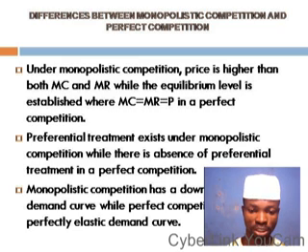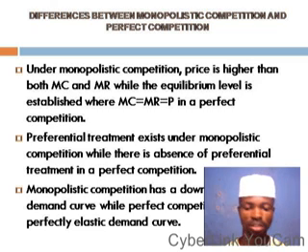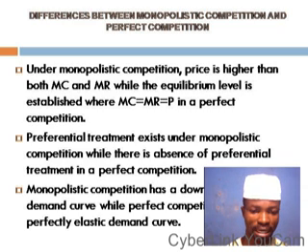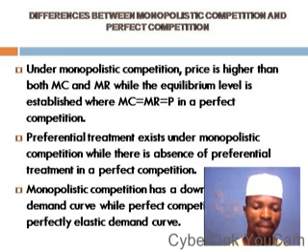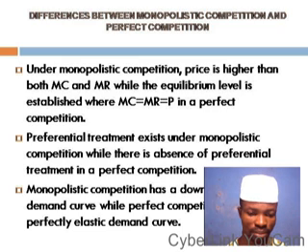Yeah, under perfect competition, if you can still remember, we said a perfect competitor has a perfectly elastic demand curve such that the marginal cost is equal to the marginal revenue is equal to what? The price. But in the case of monopolistic competitive market, the price is higher than the marginal cost and marginal revenue curves, as demonstrated in the diagram which we are going to see.